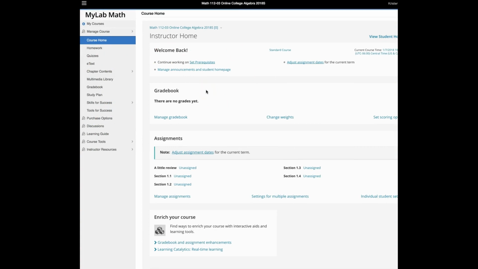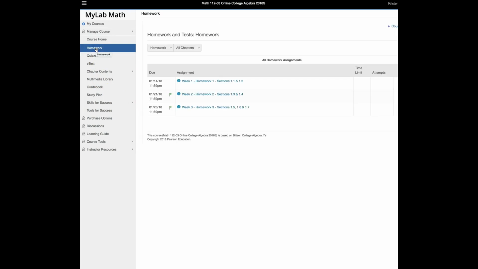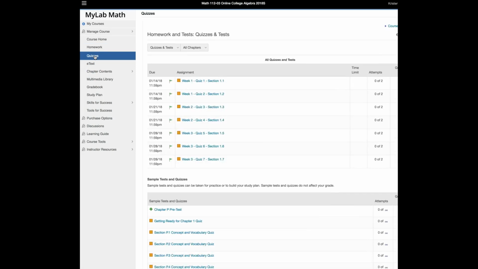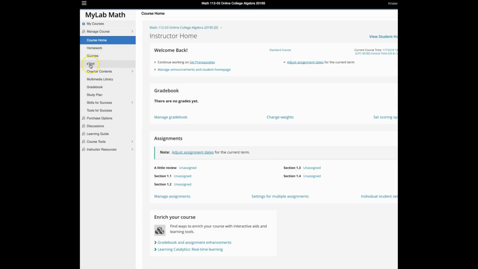This is actually the instructor home, but you'll have a student home site. Here, when you click on it, you'll see your homework, just like we've seen before, and the quizzes. There's the e-text, although I find the chapter contents to be much more useful because I can get to each section and it'll tell me what's available in each section. All right, so let me go back to the main menu. So that was homework, quizzes. The e-text will just pull up the book like you've seen it. The chapter contents gets a little bit more specific.